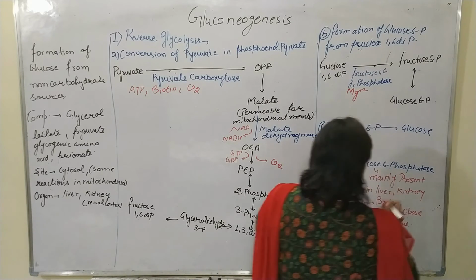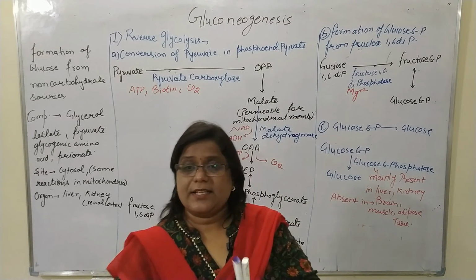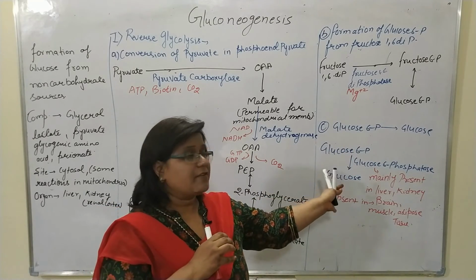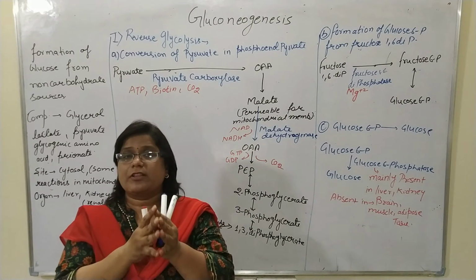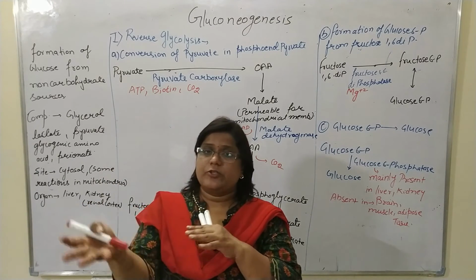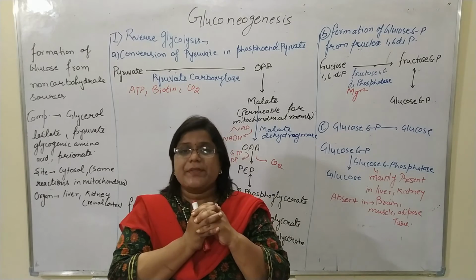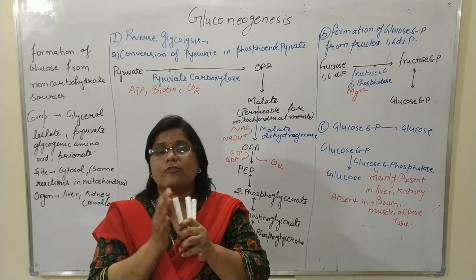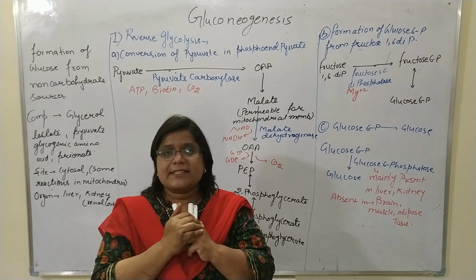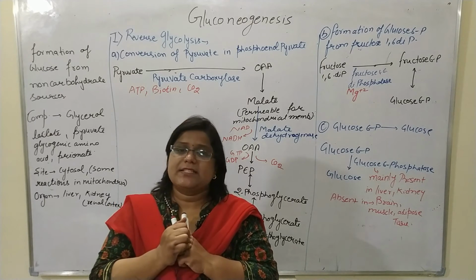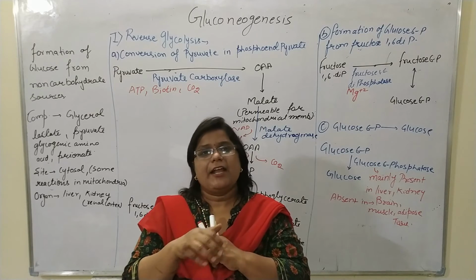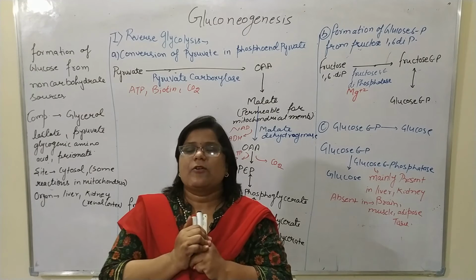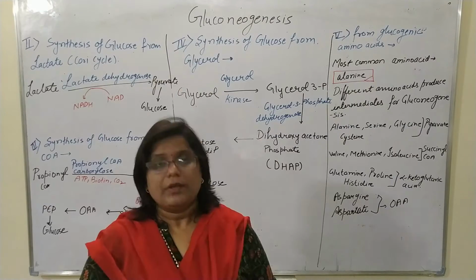So this is the main enzyme responsible for the last-step conversion of glucose 6-phosphate to glucose. This is mainly reverse glycolysis, which is involved in glucose generation. Now we will discuss the Cori cycle, meaning glucose generation from lactate, and glucose generation from glycerol and other glycogenic amino acids as well.